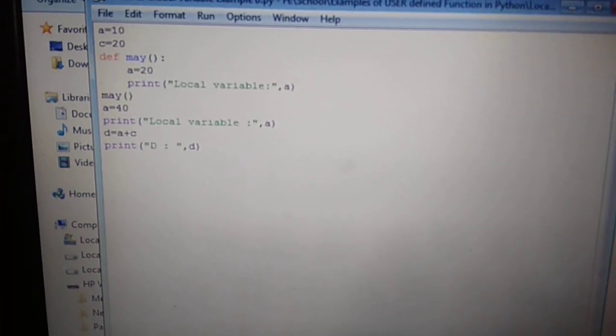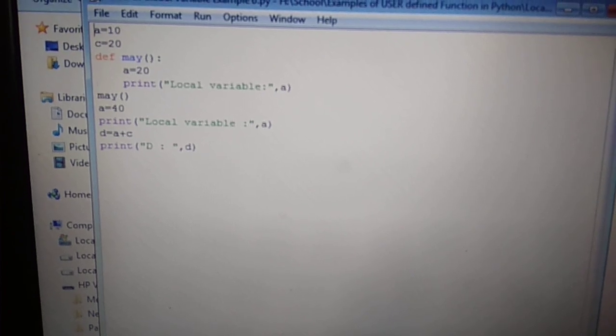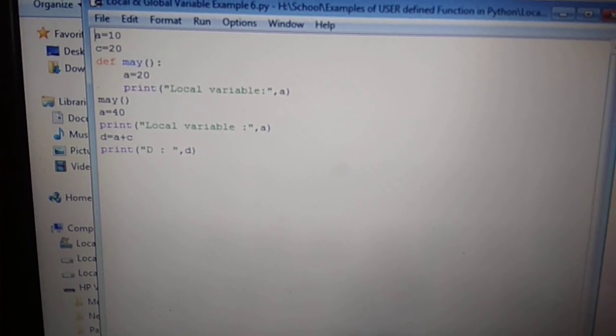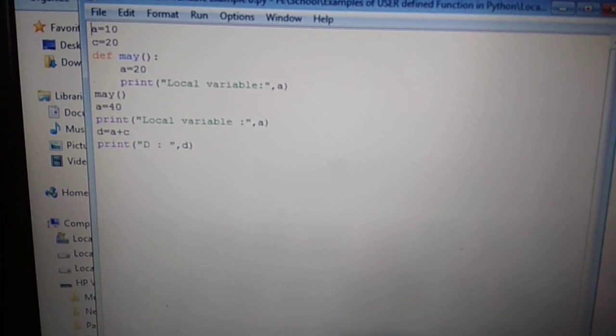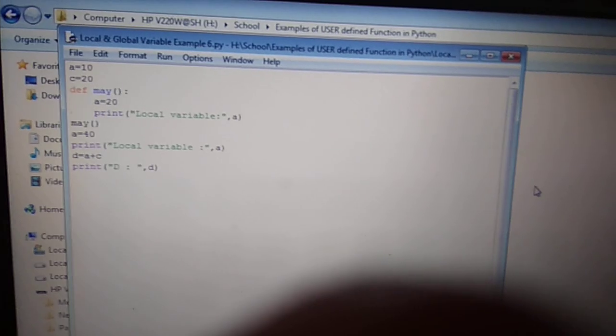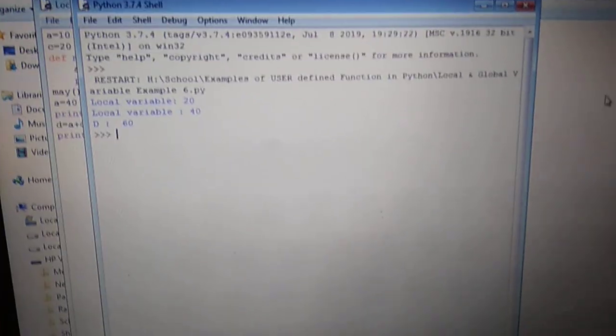Here we use the expression in which we are calculating the sum of variable a and c. After that, we will print the sum into d, small d. If we execute this program, then what does it return?